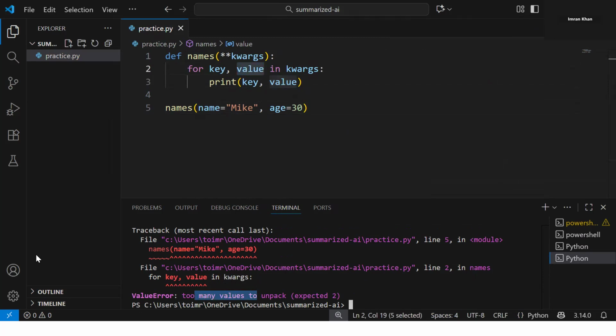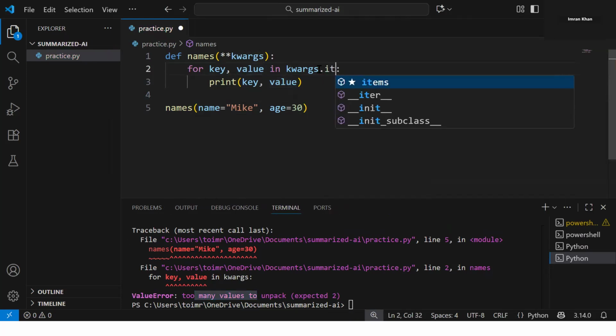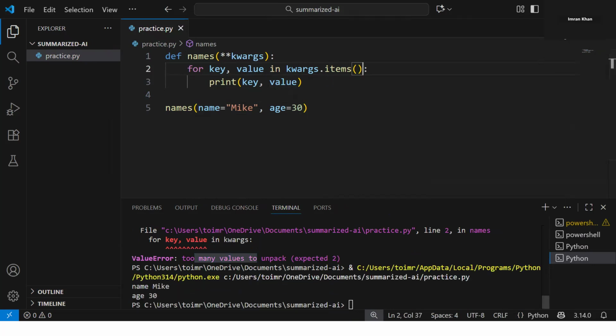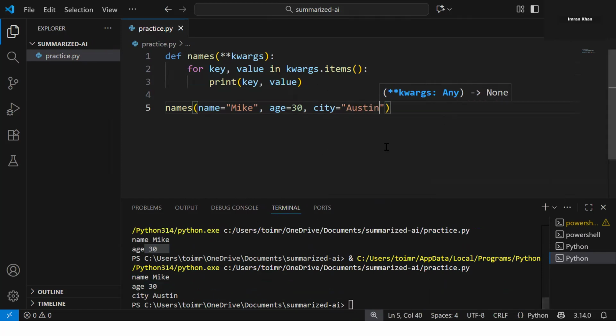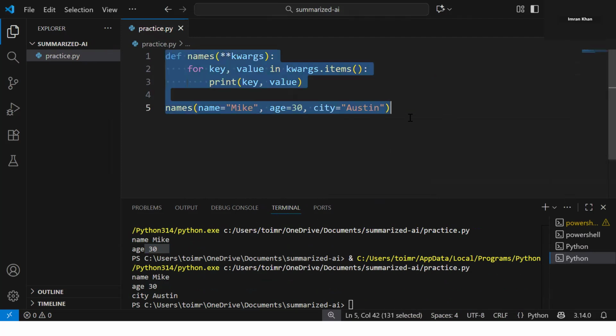So it is giving an error. Oh, I got it. I have to attach .items() because we are asking for items here. Now if I run this, it printed name as Mike, age is 30. So this is how key value works. And here also, if I add city equals Austin, no problem. It can have any number of keyword arguments, which is great.